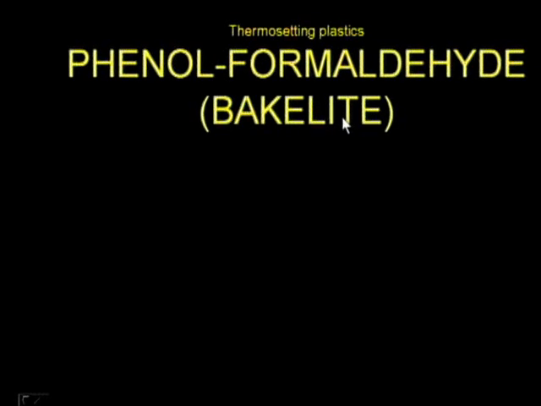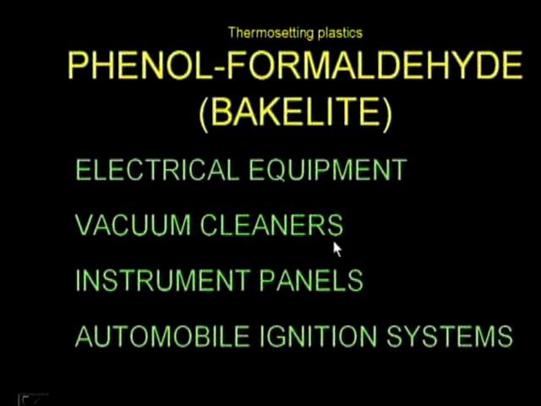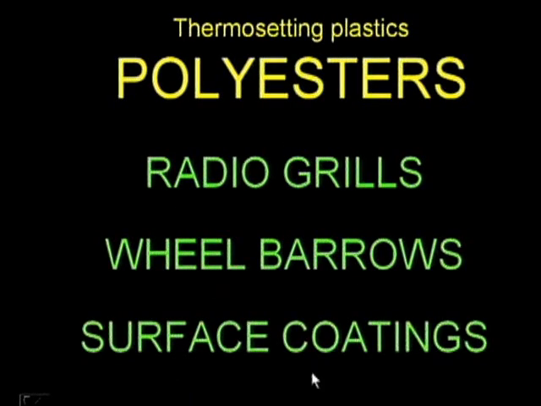Now let us go for another type, that is thermosetting plastics. Under thermosetting plastics, phenol formaldehyde, that is called bakelite. So this is the application of thermosetting plastics. Electrical equipment, vacuum cleaners, instrument panels, automobile ignition system, these things are used in this. So you know these thermosetting plastics, once we have given a particular shape, then we cannot change it, whereas in thermoplastics we can change it by applying heat and pressure. Then another thermosetting plastic is polyesters. So radio grills, wheelbarrows, surface coatings, all these things are used under polyesters.